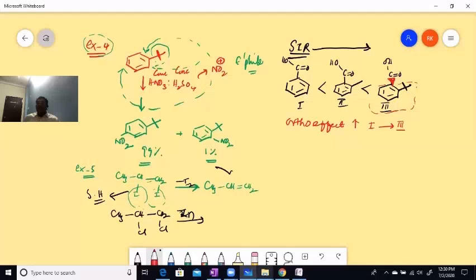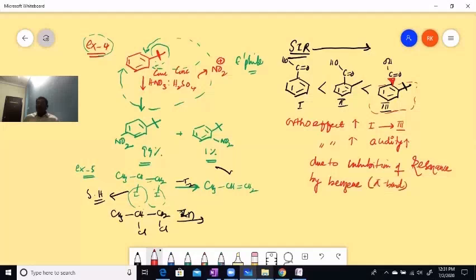As the ortho effect increases, acidity is also going to increase due to inhibition of resonance by the bulkier group, inhibition of resonance of the benzene pi bond with the C double bond O group.